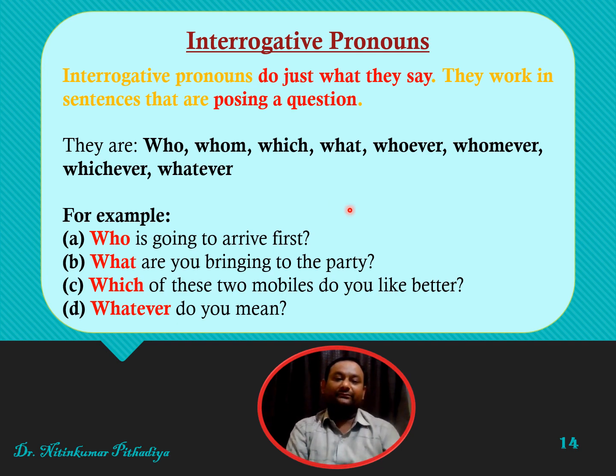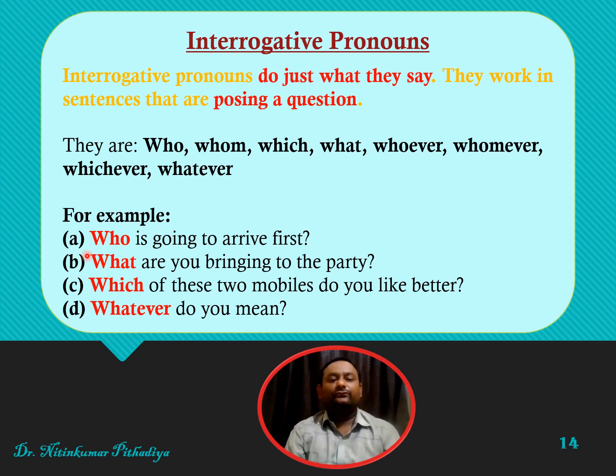So in interrogative pronoun, we try to ask something using these WH words. For example, who, whom, which, what, whoever, whomever. These are the words which we use as interrogative pronouns.